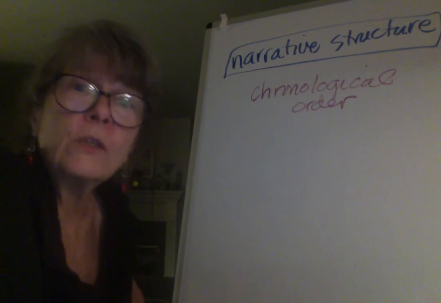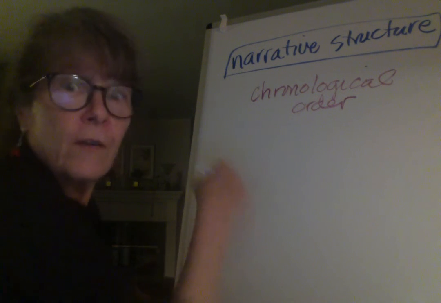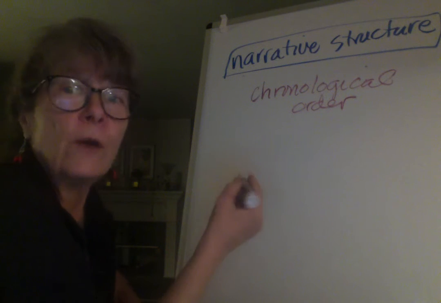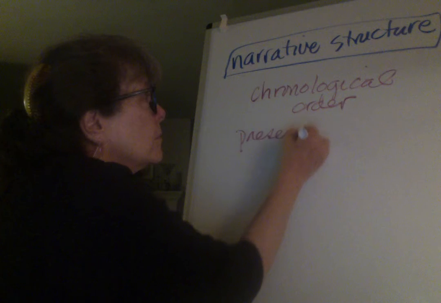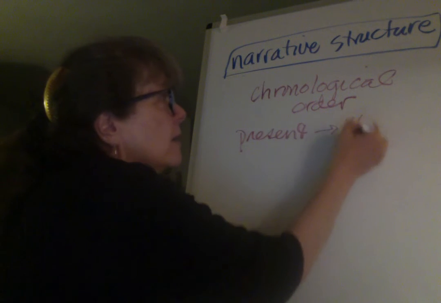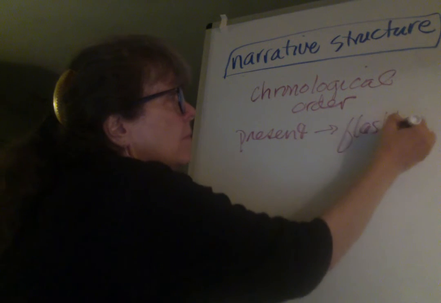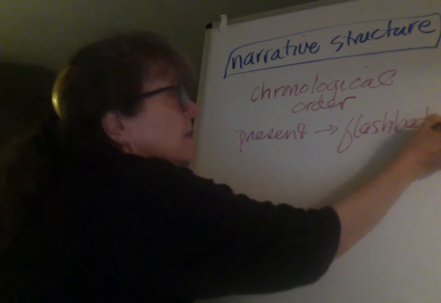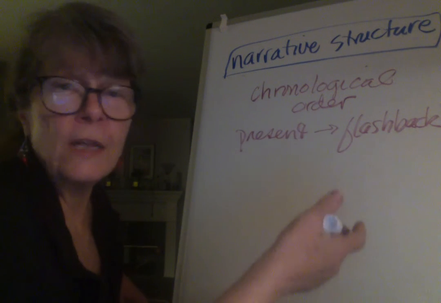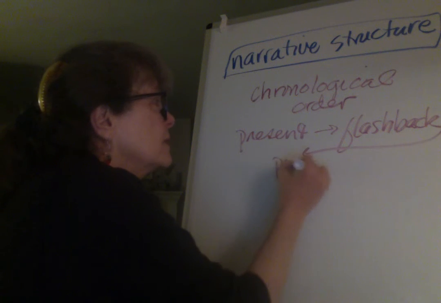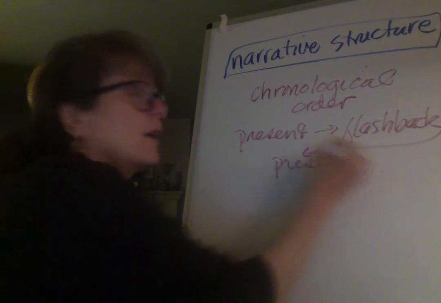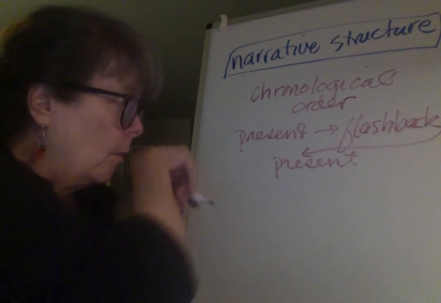But we can also have a variation of that. A writer might begin in the present and then flash back to the past. And then the story either ends in the past or it comes back around to the present, like in the Titanic movie that I described.